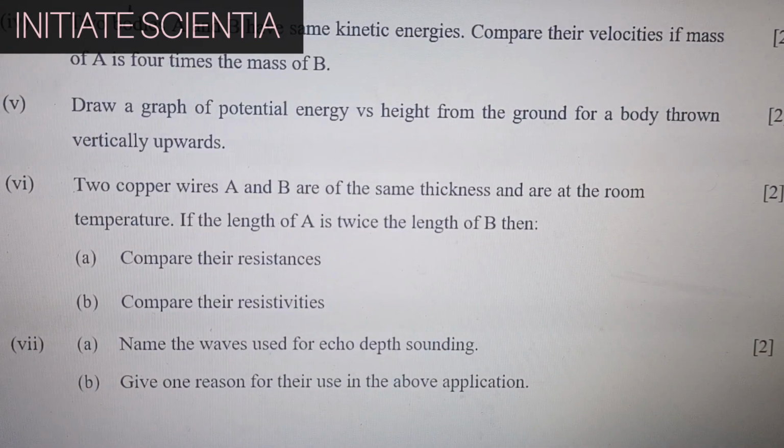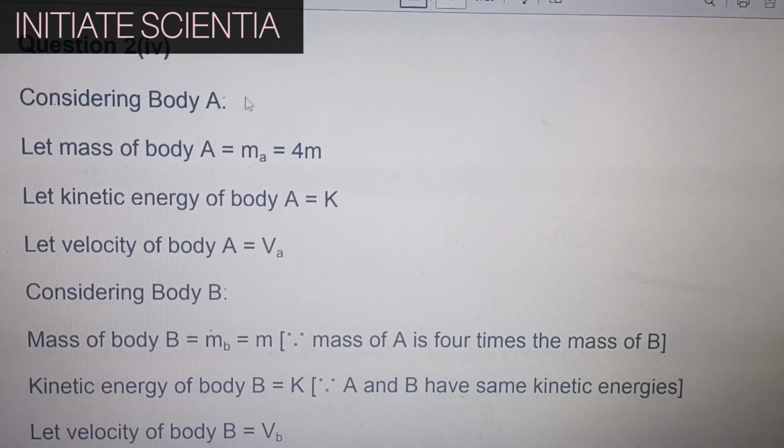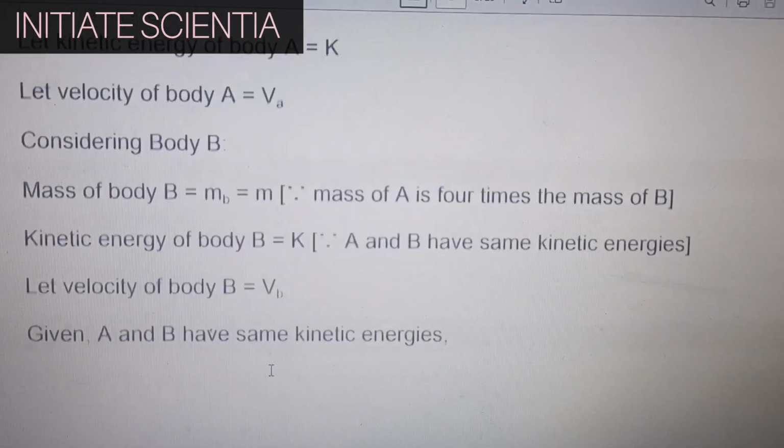Question 2.4. Two bodies A and B have the same kinetic energies. Compare their velocities if mass of A is 4 times the mass of B. Consider body A. Let mass of body A be 4m. Let kinetic energy of body A be K. Let velocity of body A be VA. Consider body B. Mass of body B is m. Kinetic energy of body B is K and velocity is VB.